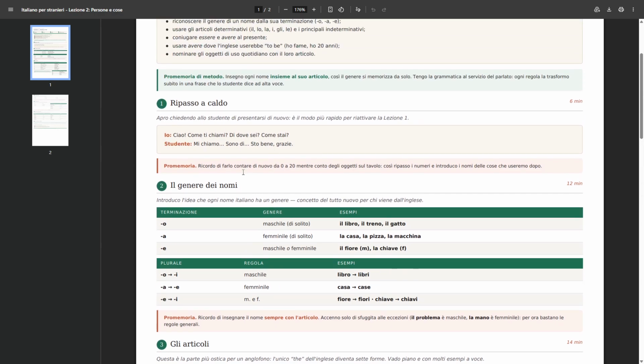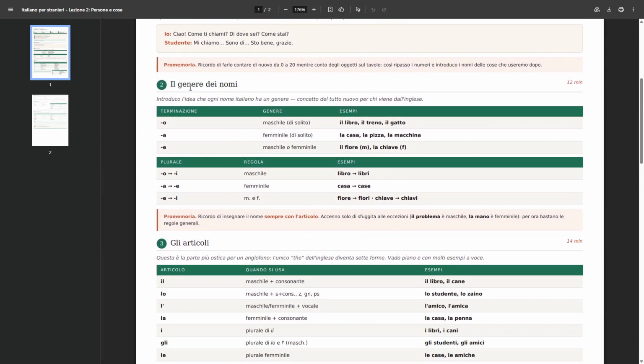Okay, the gender of the nouns, il genere dei nomi. Okay, so it's not a rule by any means, but usually, most of the time, di solito, that means usually, the nouns that end with O are masculine and they are singular. Also, I'm going to tell you, when they end with A, instead, they are usually feminine and singular.